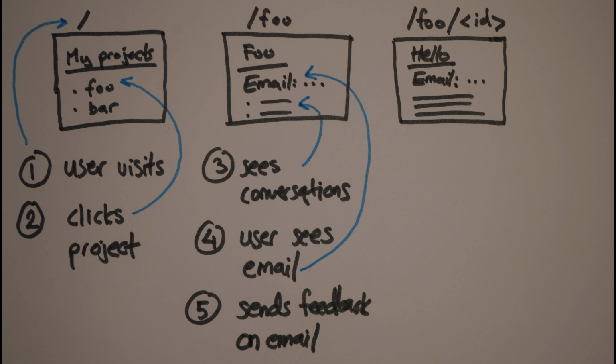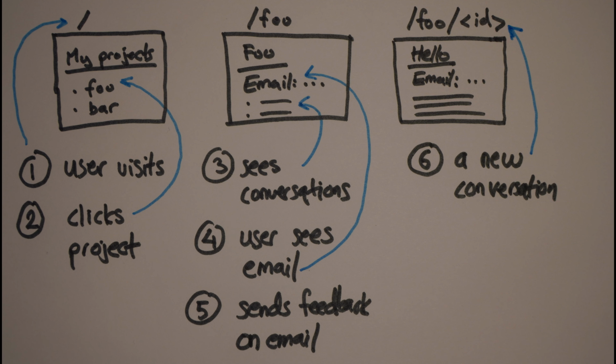The user sends some feedback to this email address. A new conversation is created from this email, and it gets a separate page with a separate ID. This page lists all the entries in this conversation and also an email address that can be used to add a reply to this particular conversation.